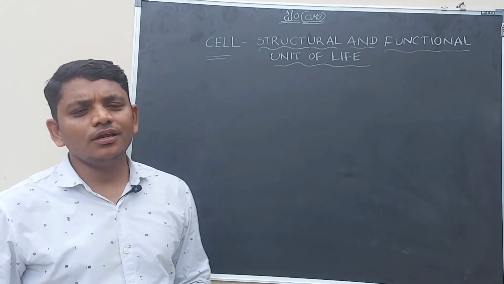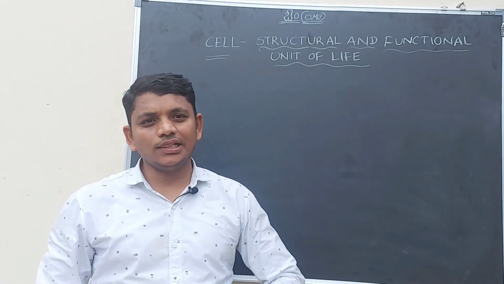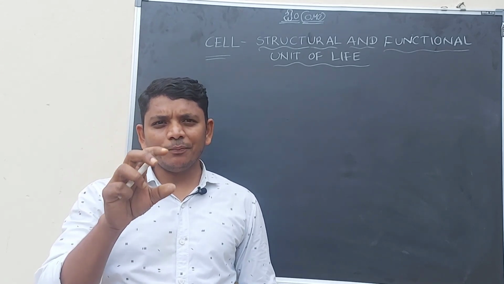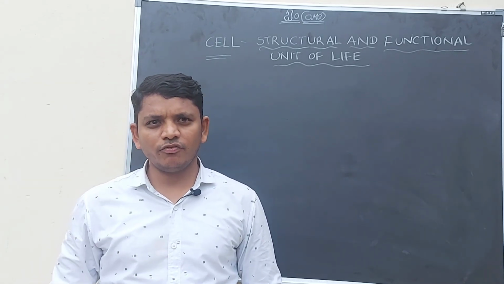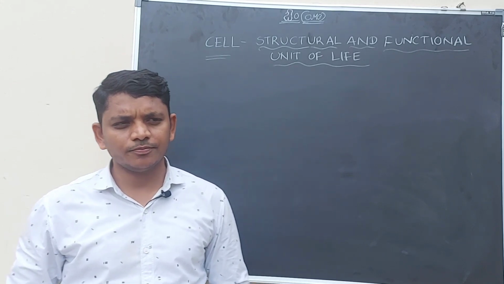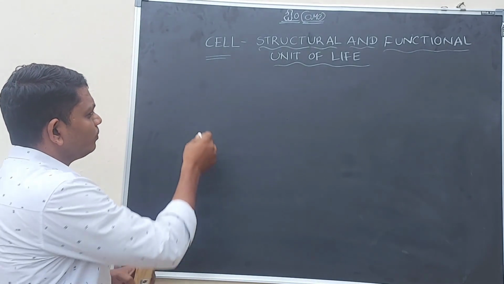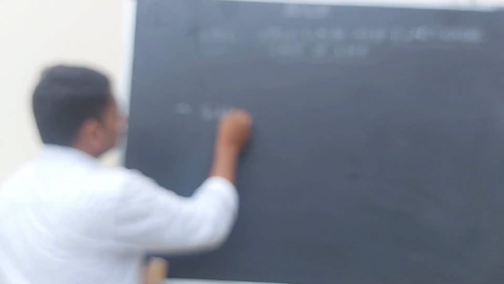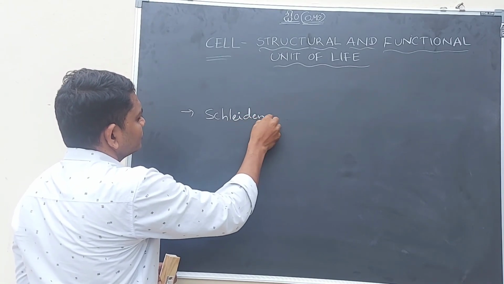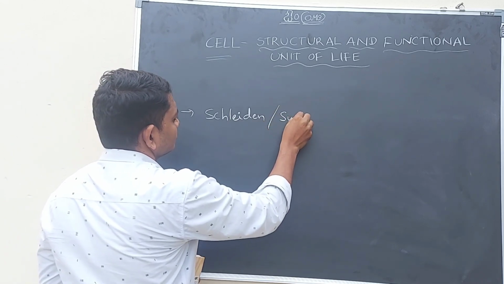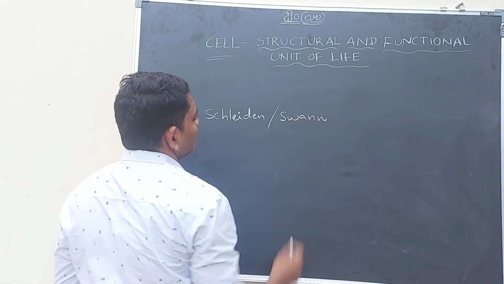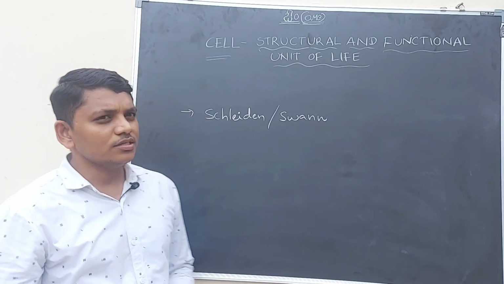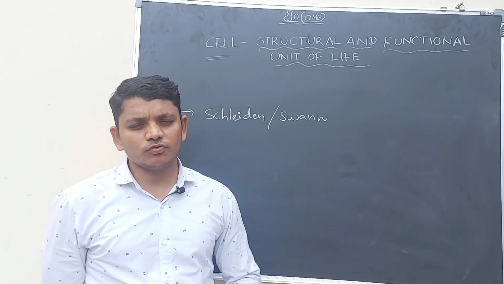Okay. Here in the lesson, we have to discuss about cell theory. Cell theory is nothing but the fundamental principle of the cells. The cell theory is proposed by Schleiden and Schwann. Cell theory is proposed by Schleiden and Schwann.